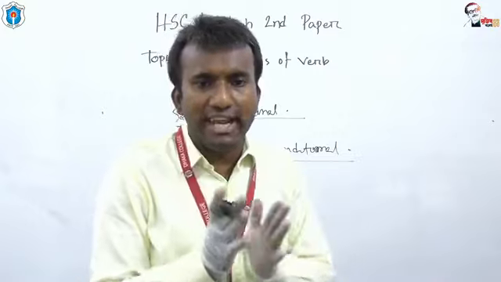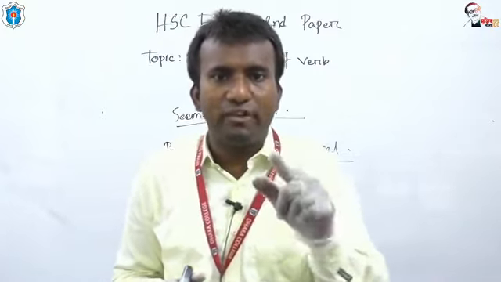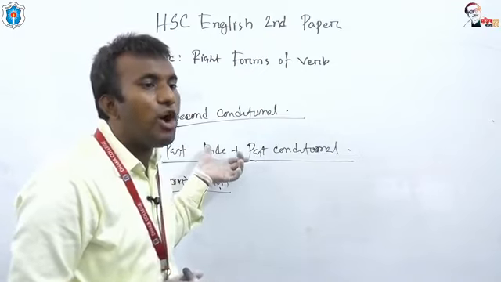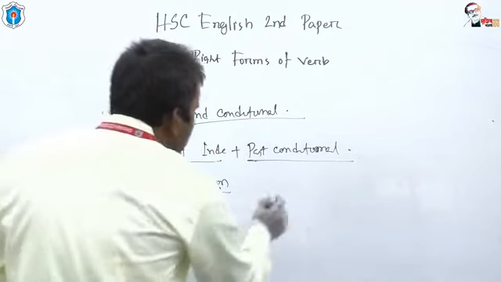Okay? For second condition, if you get the be verb as the main verb in past indefinite, you have to use were. For example,